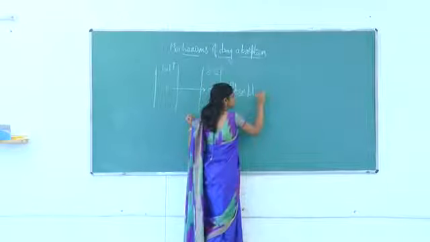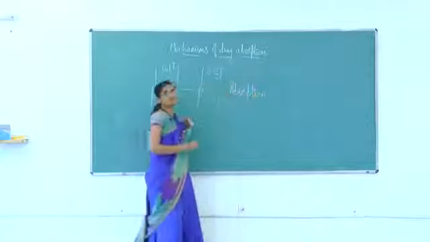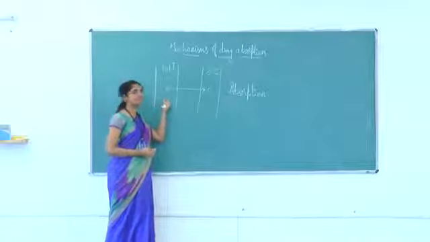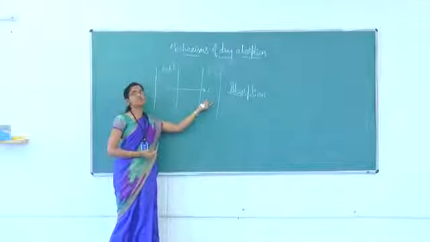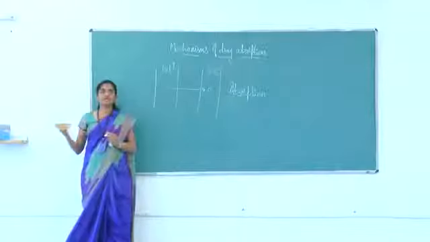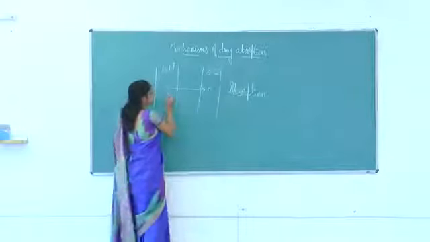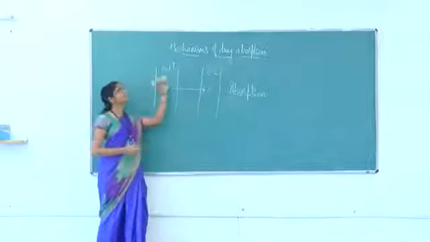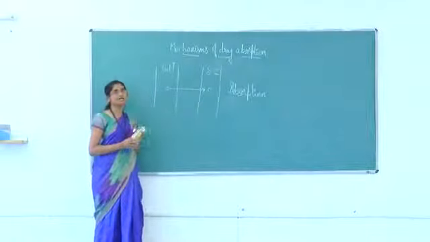So absorption is the process of movement of drug from the site of administration, that is the gastrointestinal tract, to the site of action or systemic circulation. For the drug to move from GIT into the systemic circulation, it can follow one of the different mechanisms which are available.